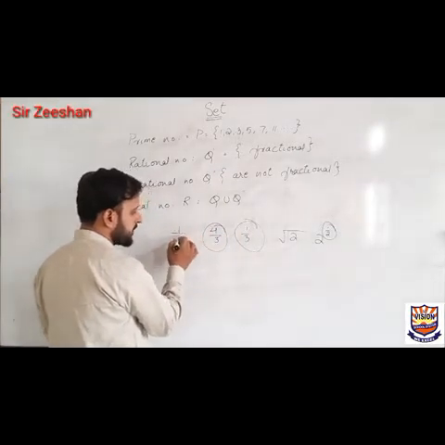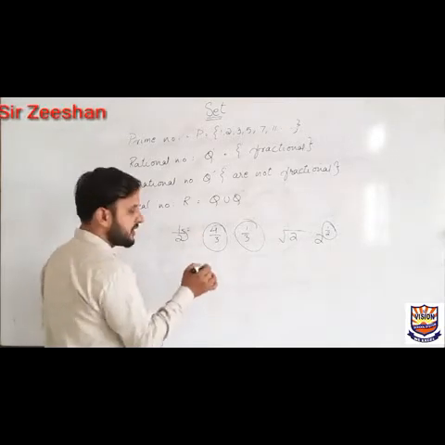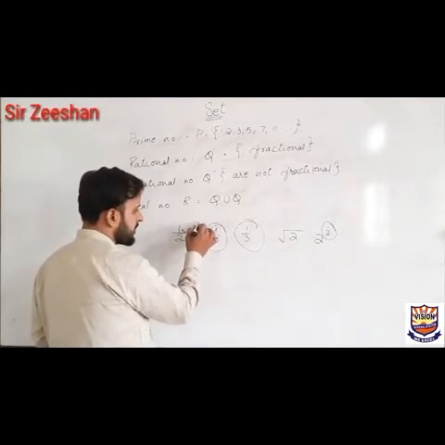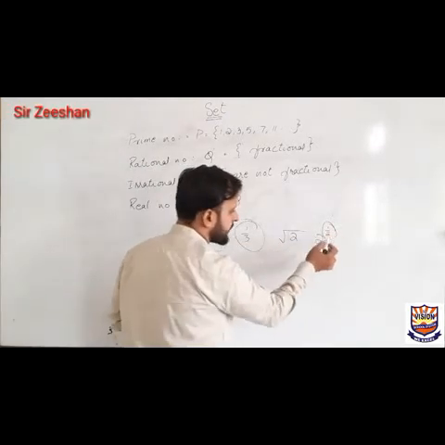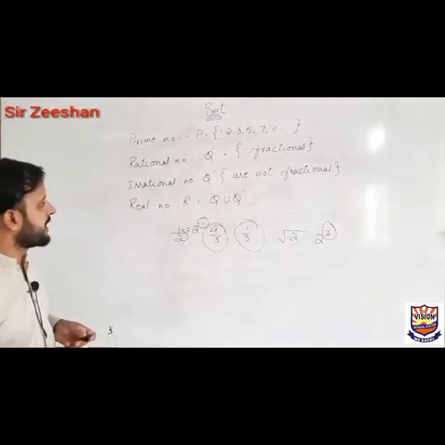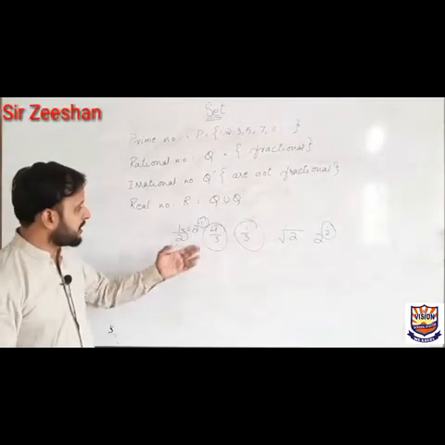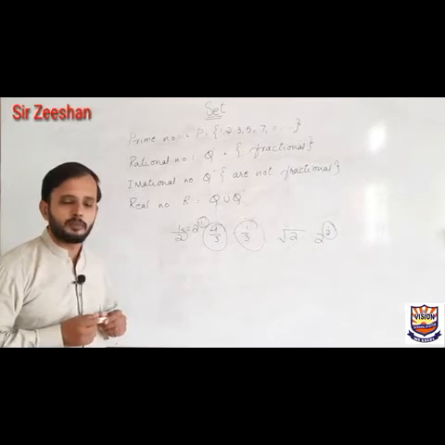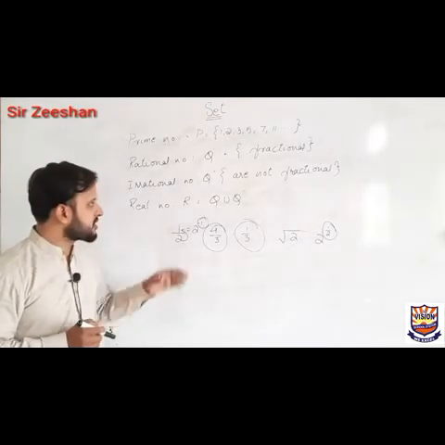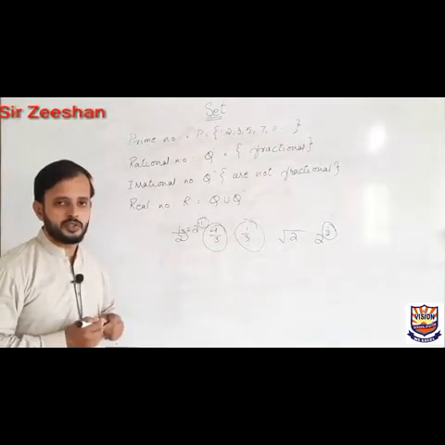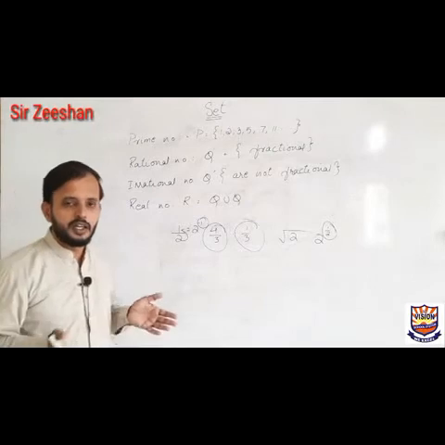For suppose if I am writing 1 upon 2, I can write this: when I take this up, the power will be changed to minus, so 2 power minus. Here the power is in minus and here the power is in fraction. These are called rational and irrational numbers. Talking about real numbers, it is Q union Q complement, meaning Q dash also, you can say: rational and irrational numbers union is called real number. In other words, every type of number is called a real number.